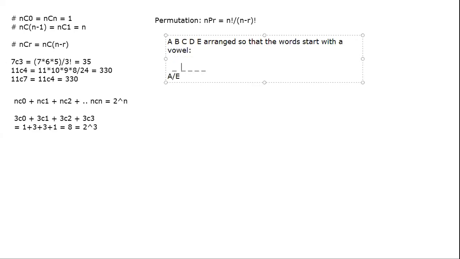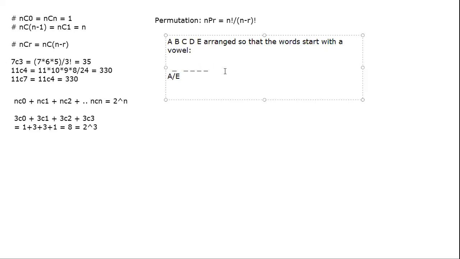After that, the remaining places are to be filled. The idea is first focus on the main condition. Satisfy the condition first and then fill up the rest. It's a very straightforward rule. First figure out where the main condition is, satisfy it, then fill up the rest. Because if I started filling in from the last position and said there are 5 options, then 4, then 3, then 2, there is no guarantee that the starting letter would be a vowel. It doesn't matter if it says start with or end with. Even if it says end with, you will first fill up the last position with A or E and then do the others.